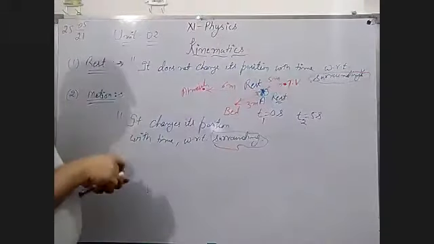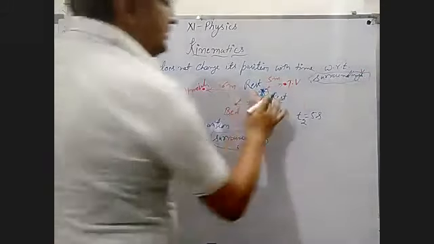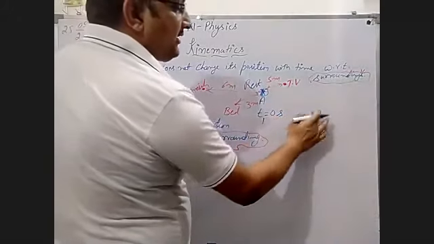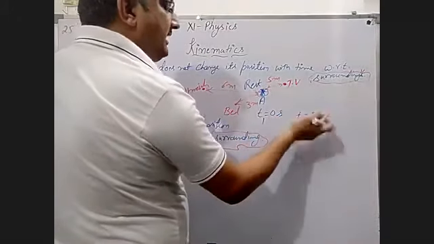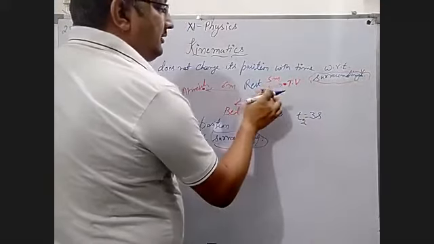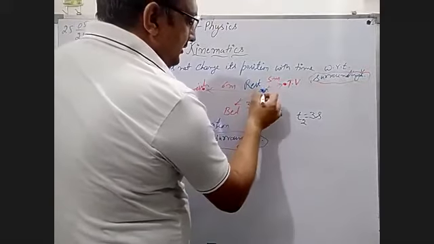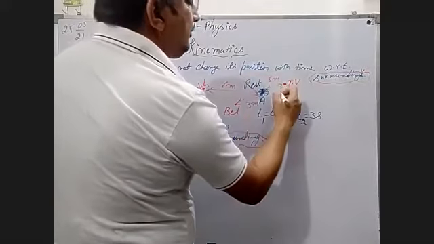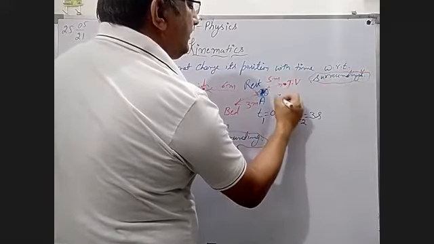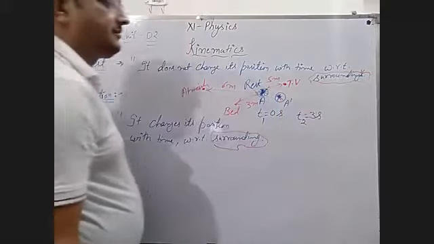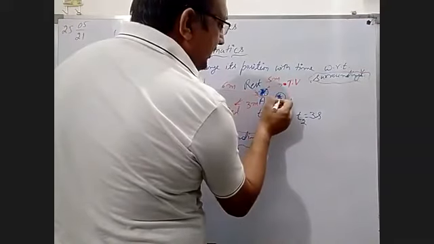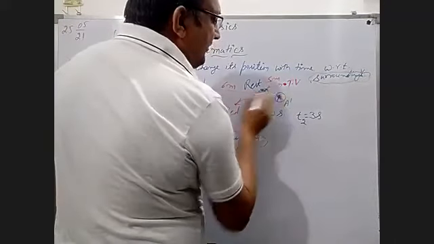Now take another example. Suppose an object is at rest at 0 seconds. After 5, 6, 7, or any time you can take, after 3 seconds, what you are getting is this point has shifted to suppose here, A dash. If this point goes to here, then what will you get?